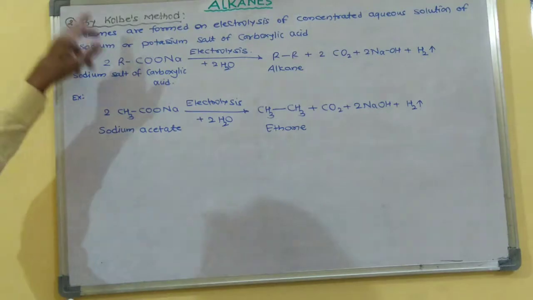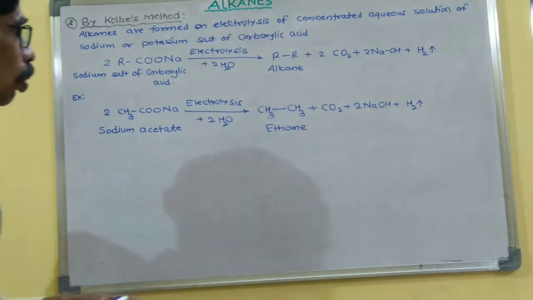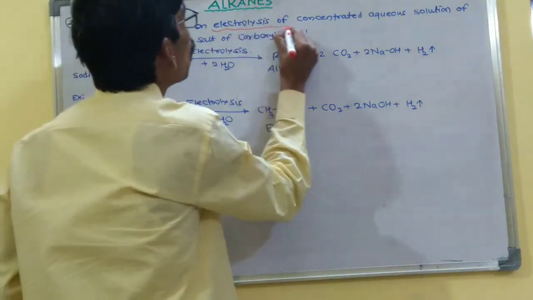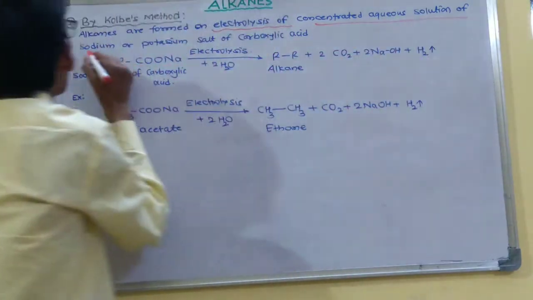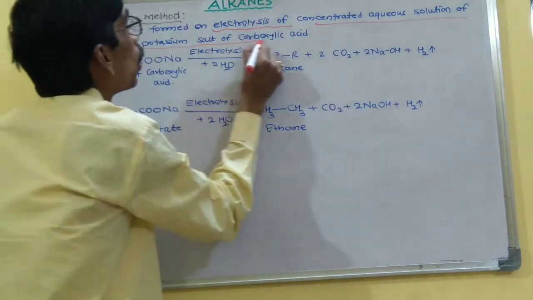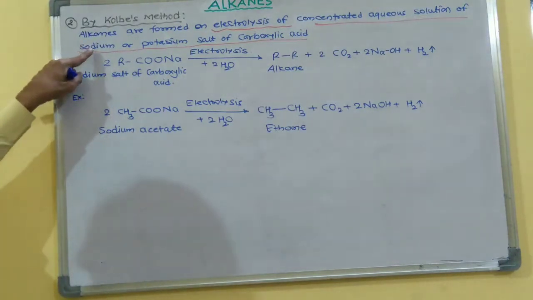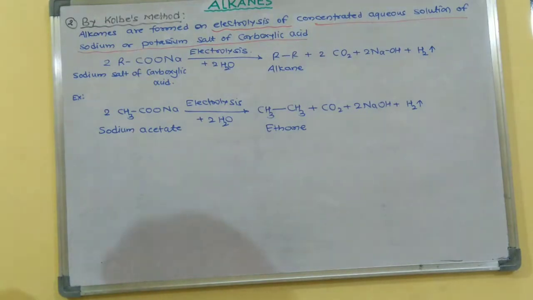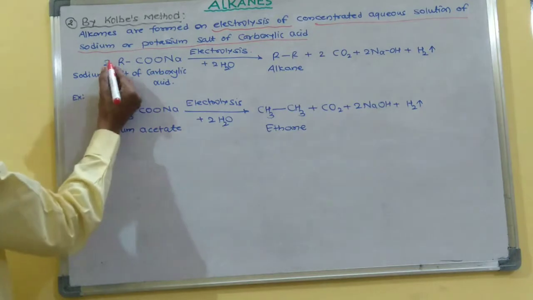In this method, alkanes are formed by the electrolysis of a concentrated aqueous solution of sodium or potassium salt of carboxylic acid.